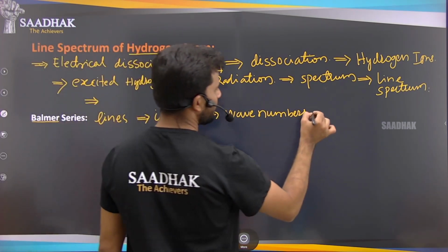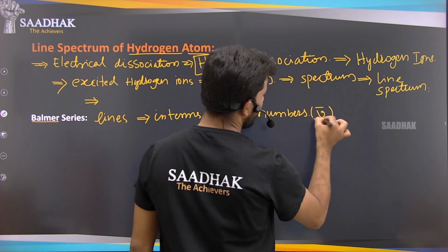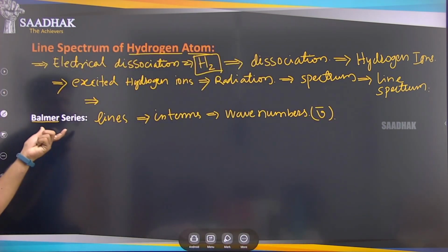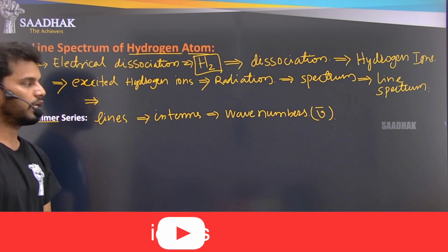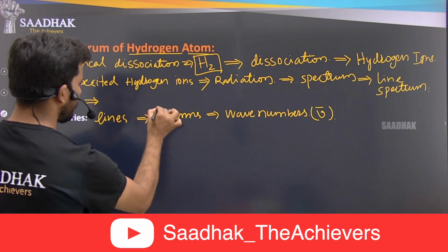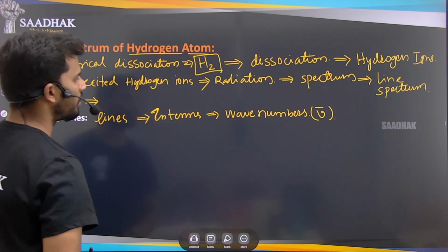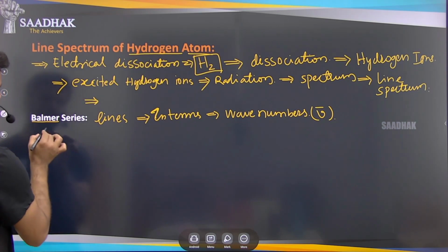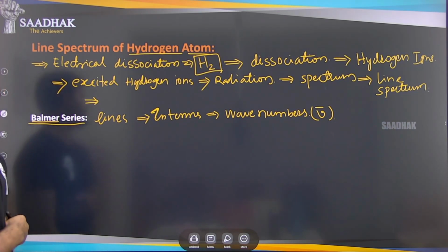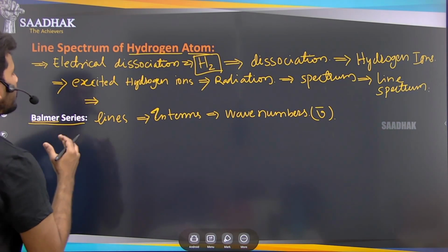In terms of the wave numbers, he named those lines with different names. He formed a series of the lines, and we call it the Balmer series.